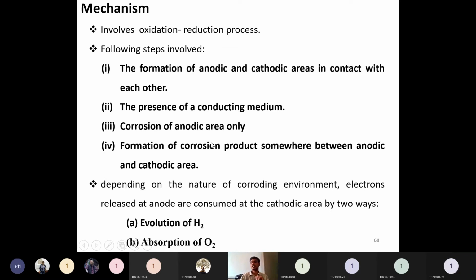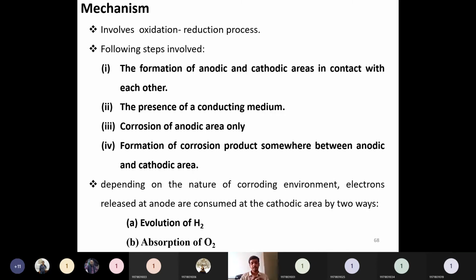Depending on the nature of the corroding environment, what happens? This wet corrosion takes place due to the evolution of H2, or hydrogen. Evolution is nothing but release of hydrogen, or absorption of oxygen. There are two mechanisms to occur this wet corrosion depending on the corroding environment.